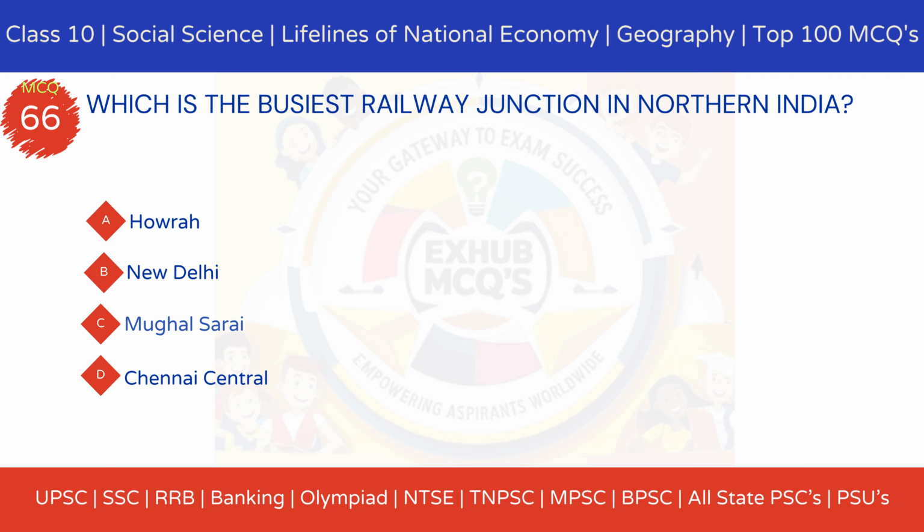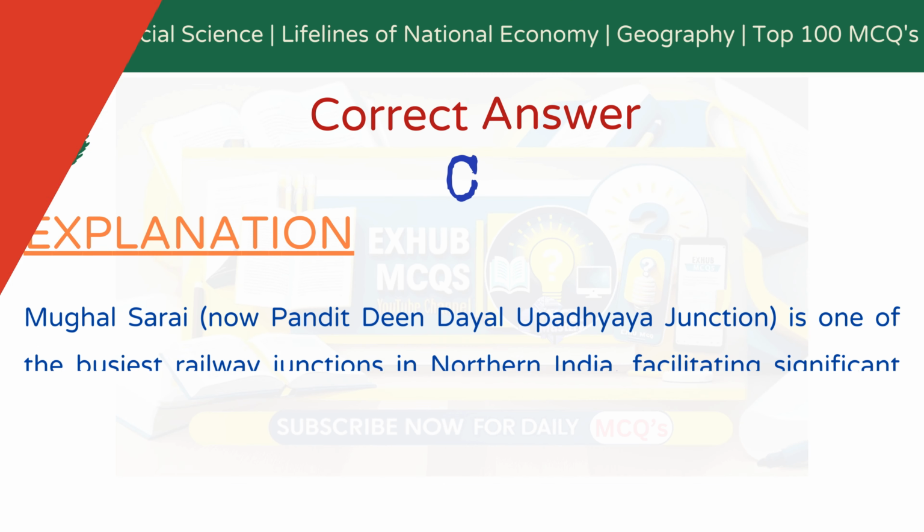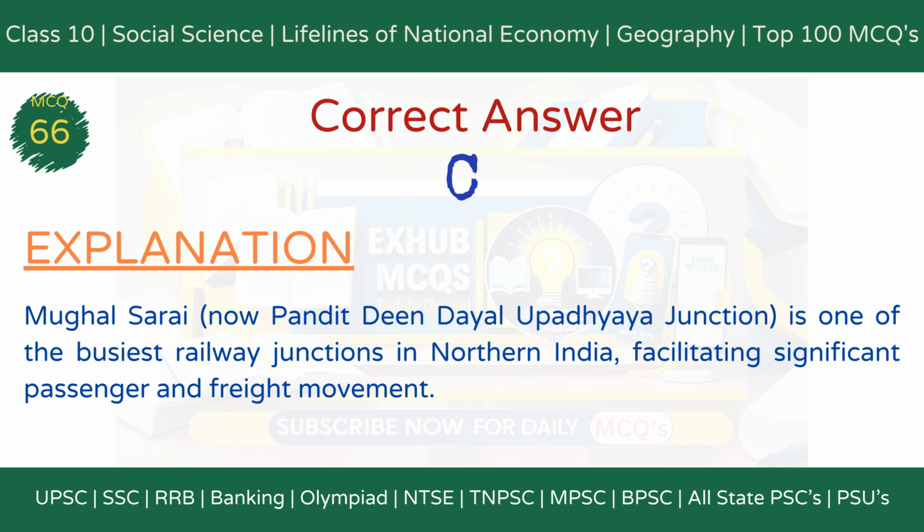Option A, Howrah. Option B, New Delhi. Option C, Mughal Sarai. Option D, Chennai Central. The correct answer is option C, Mughal Sarai.